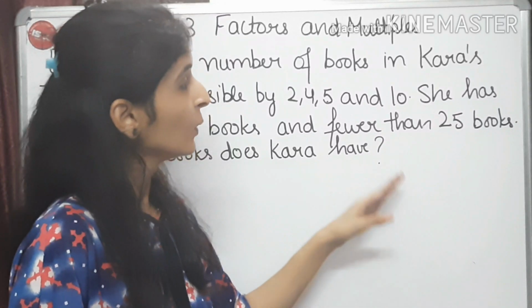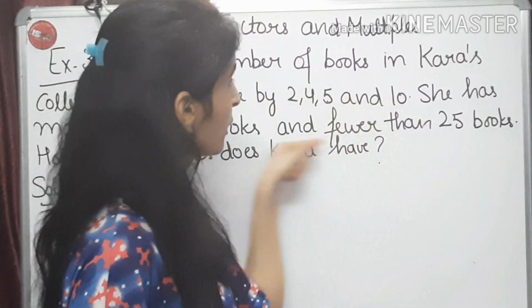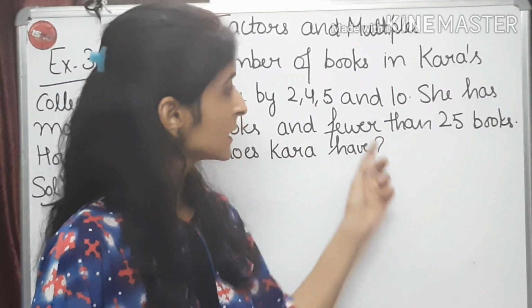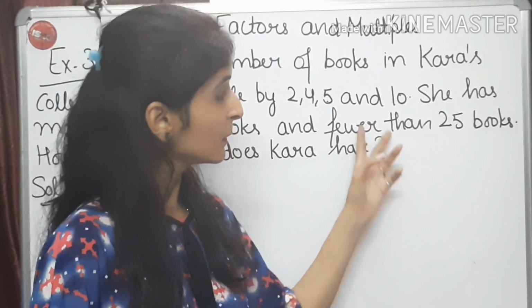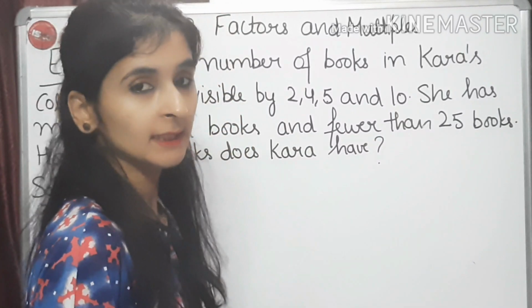Now 10 2s are 20. 20 is a multiple of all these numbers. 20 is also less than 25 and greater than 11.